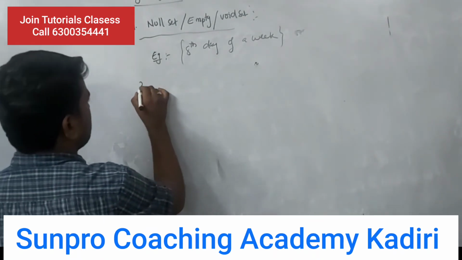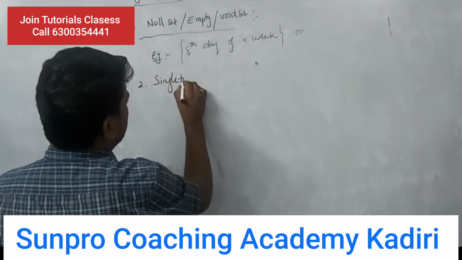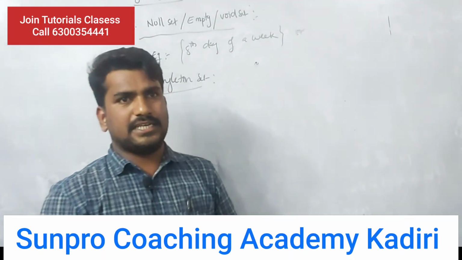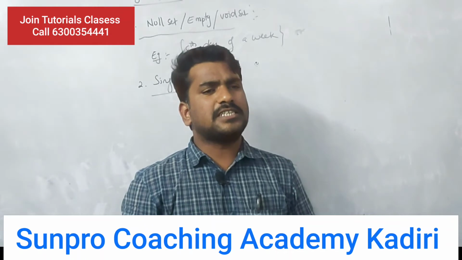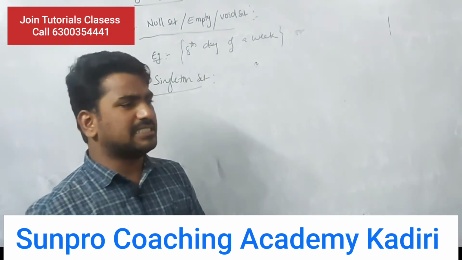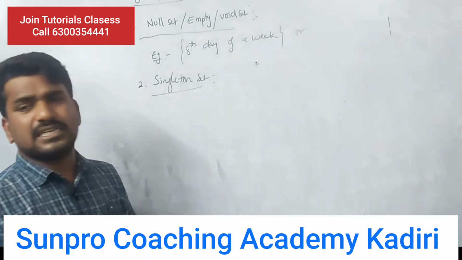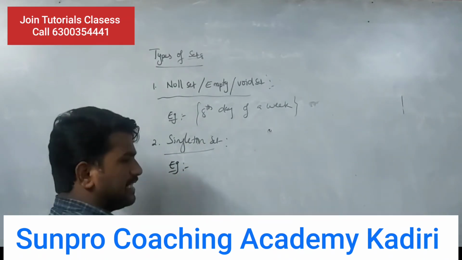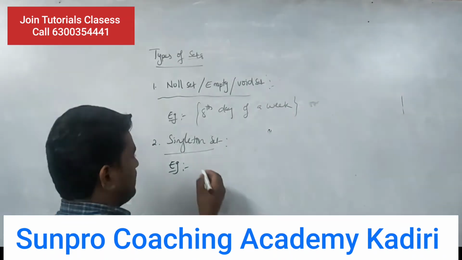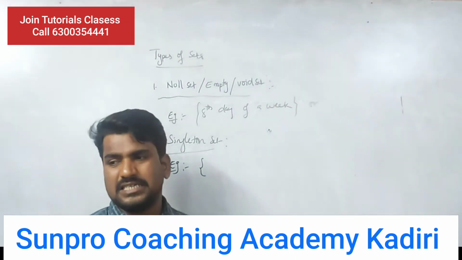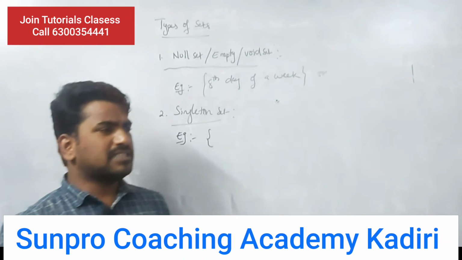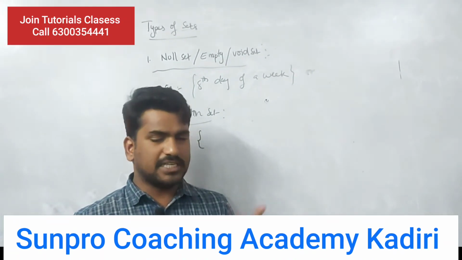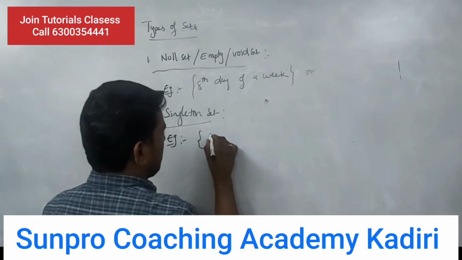Next one is the singleton set. A set that contains only one element, such types of sets are called singleton sets. Example of a singleton set: is even prime number a singleton set or not? Because in the prime number set only one even number is present, that is 2. So even prime number.